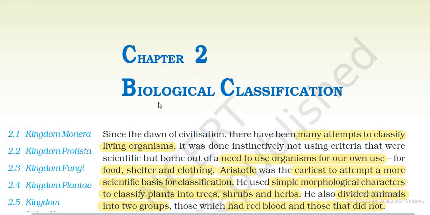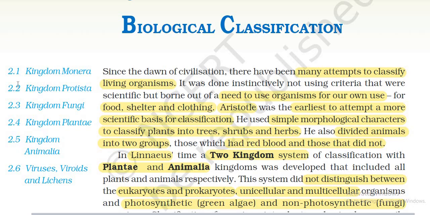Chapter 2, Biological Classification. Kingdom Monera, Kingdom Protista, Kingdom Fungi, Kingdom Plantae, Kingdom Animalia, Virus, Viroid and Lichen. ये सीक्वेंस में होगा जैसे NCERT का सीक्वेंस है.